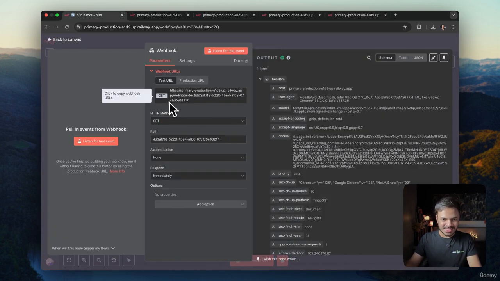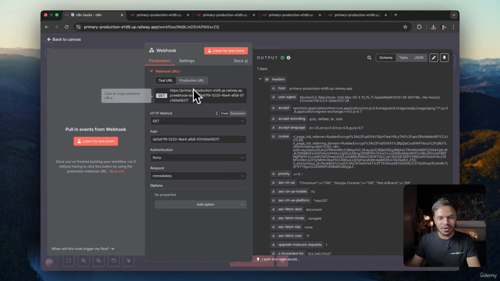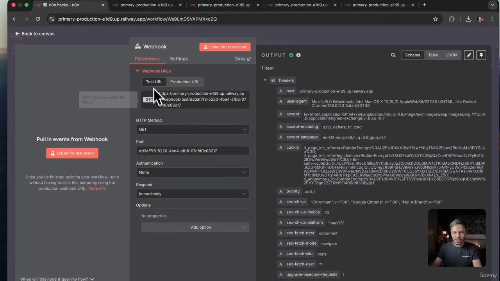So if you are just testing inside the N8N workflow, if you are just building out, you want to use the test URL. But if you have deployed this N8N workflow, you want to use the production URL. I hope this makes sense.